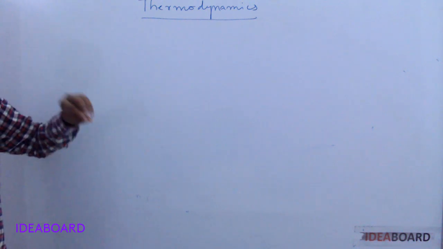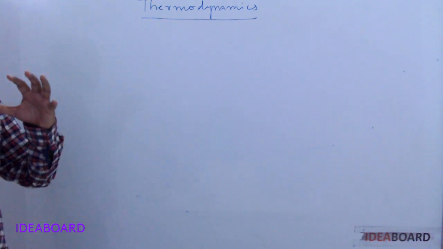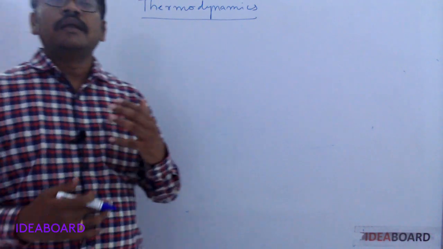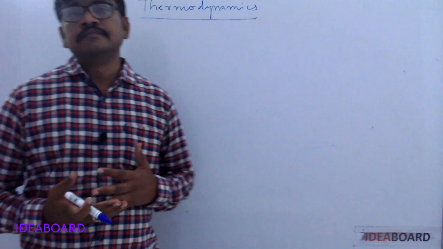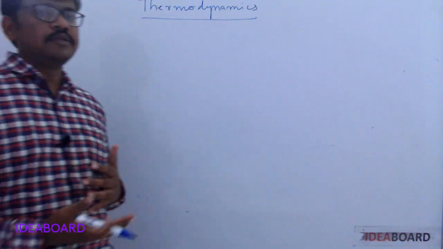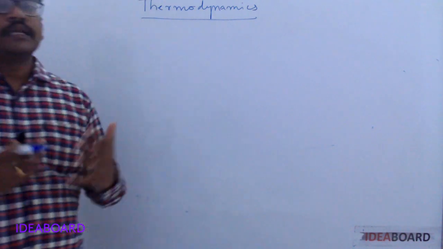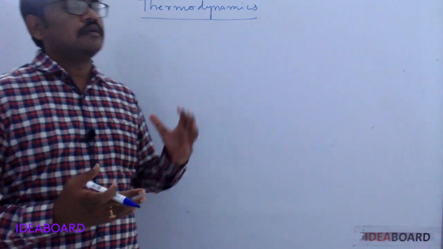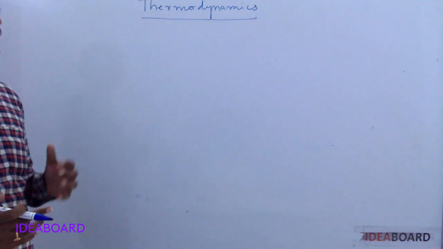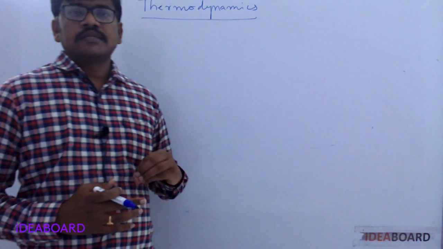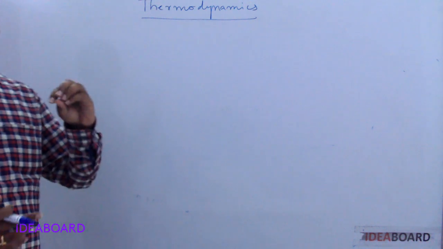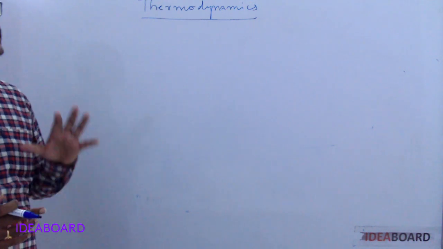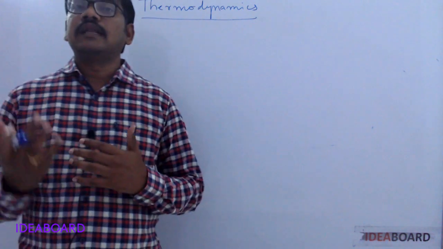And what is meant by mechanical equilibrium? Mechanical equilibrium means if the net force acting on the system and the net torque acting on the system are zero, then it is said to be in mechanical equilibrium. Similarly, chemical equilibrium means the net chemical composition remains constant throughout. Now, if a system is in mechanical, chemical and thermal equilibrium, then it is said to be in thermodynamical equilibrium.